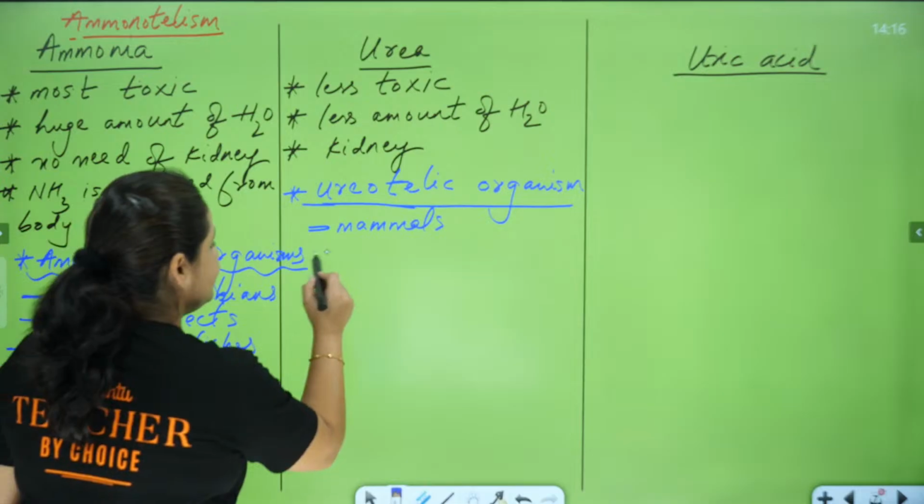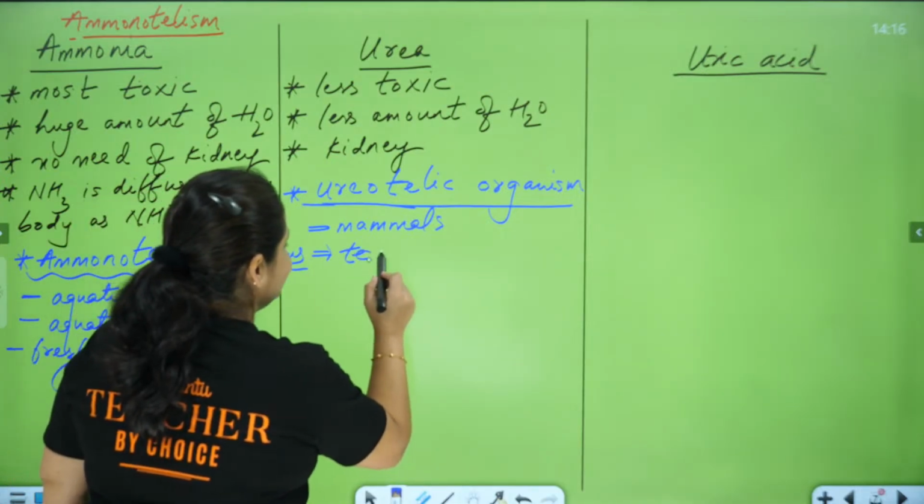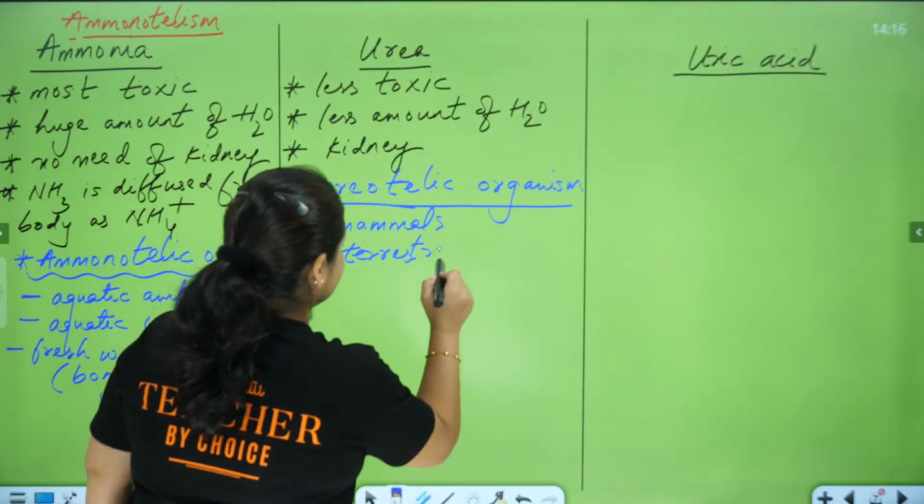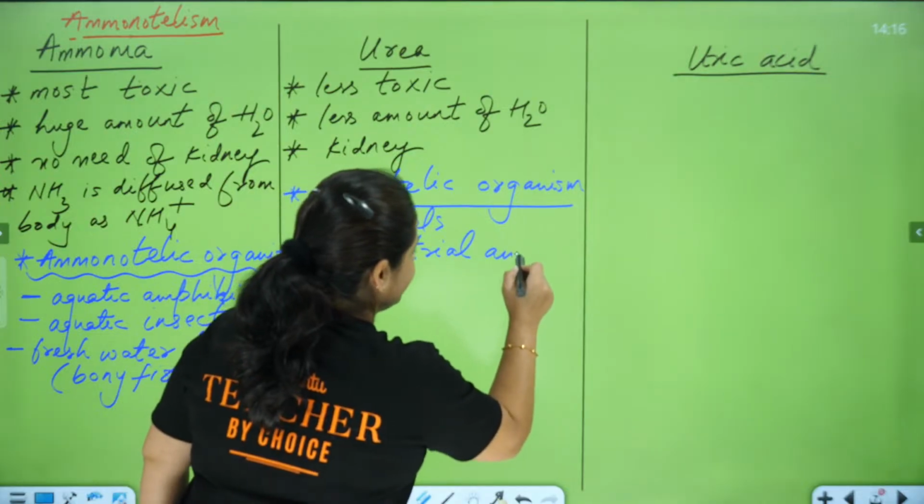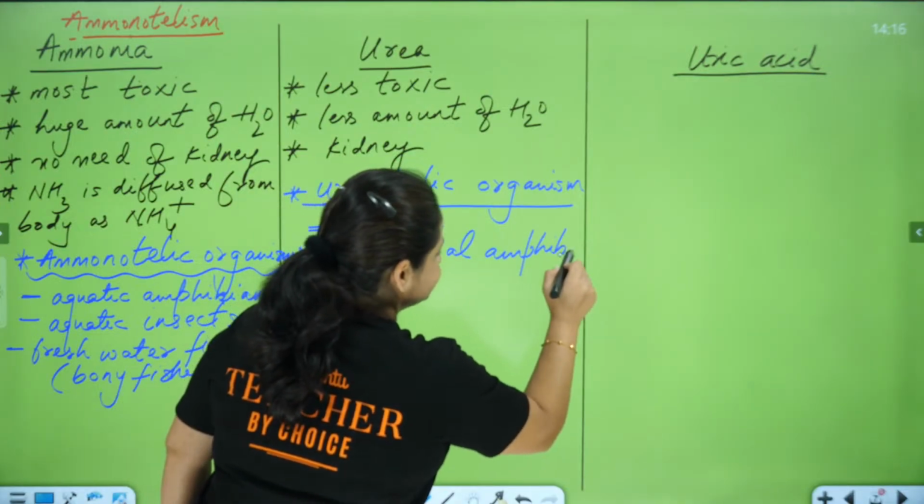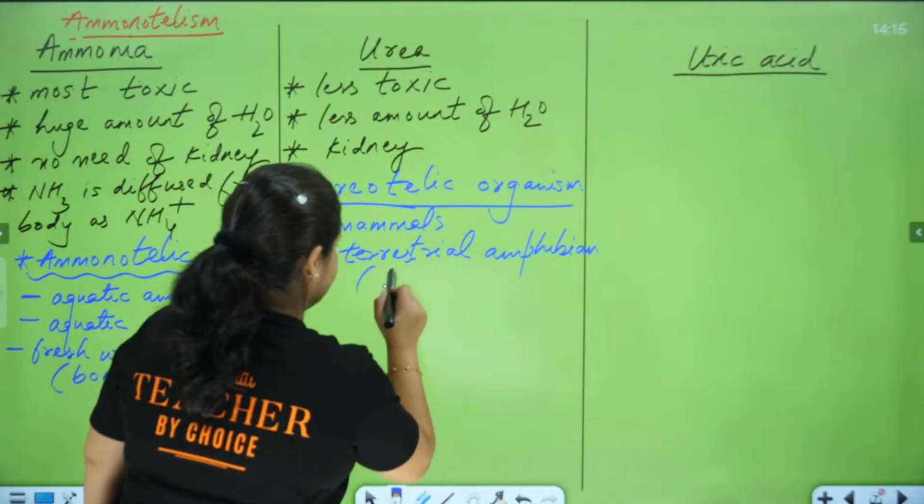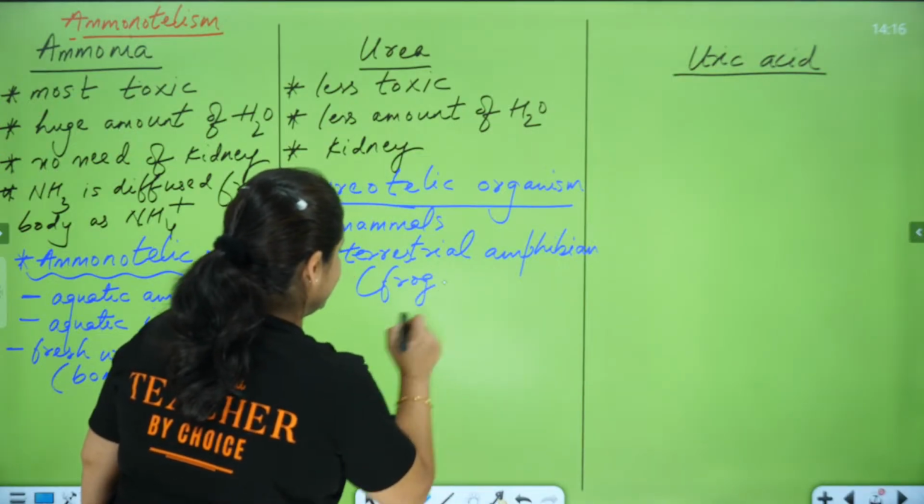Then our amphibians, terrestrial amphibians. Can you give me any example of terrestrial amphibians? Frog. Frog is a terrestrial amphibian. So example frog will come over here.